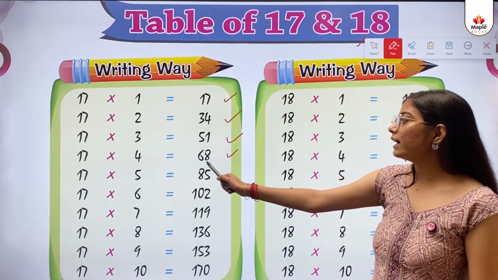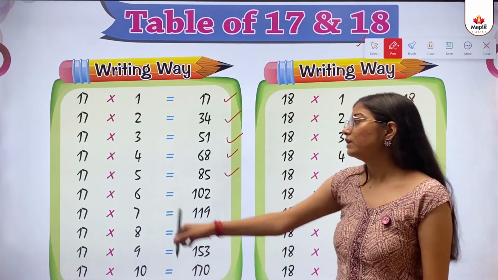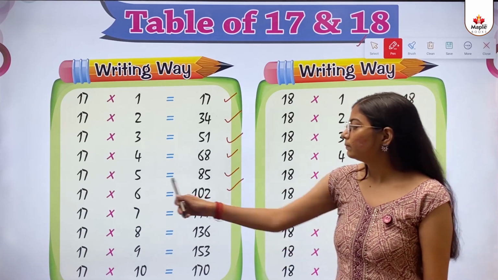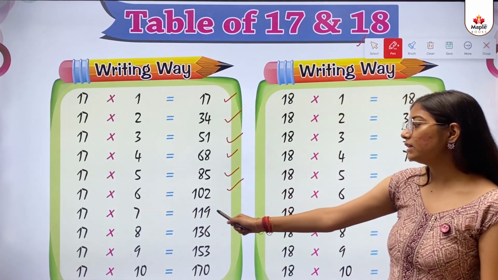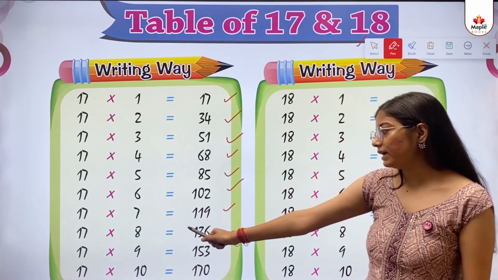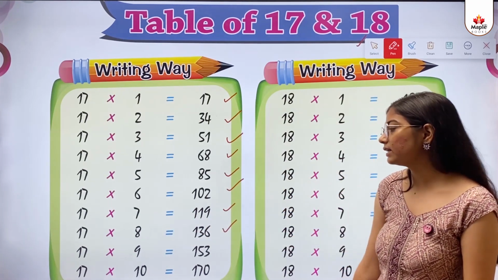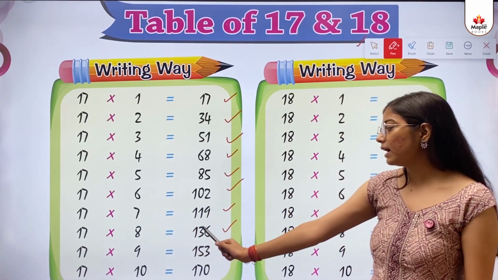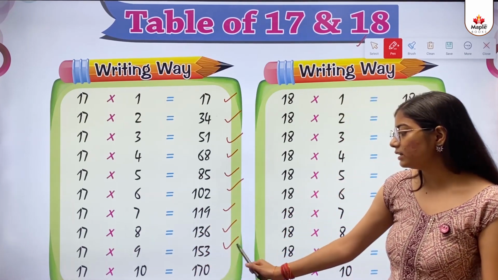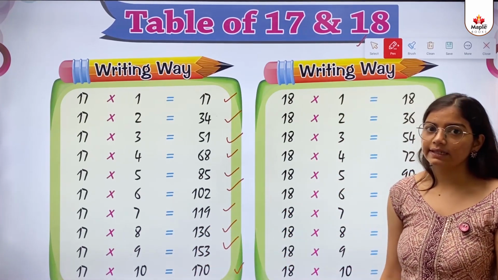17 multiply 5 equals to 85. 17 multiply 6 equals to 102. 17 multiply 7 equals to 119. 17 multiply 8 equals to 136. 17 multiply 9 equals to 153. 17 multiply 10 equals to 170.